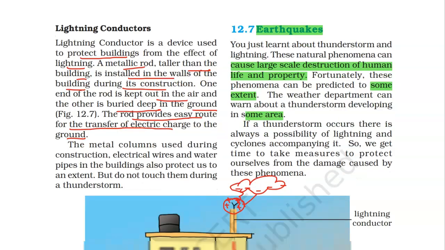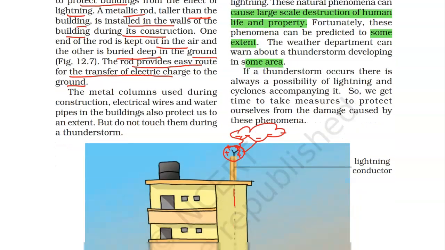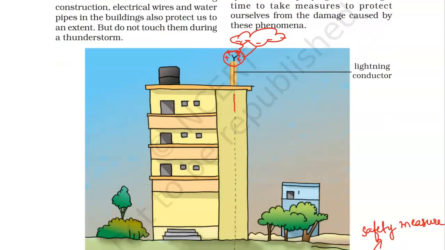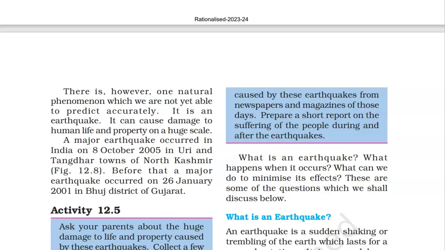For lightning, we can still take necessary precautions. If we know that an area is going to be hit by a cyclone, we may take some safety measures beforehand to prevent large scale destruction of human life and property. But when it comes to earthquakes, we are skeptical about whether we can predict them, because they are not as predictable as lightning and thunderstorms.